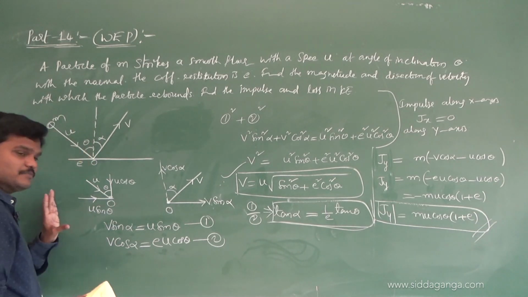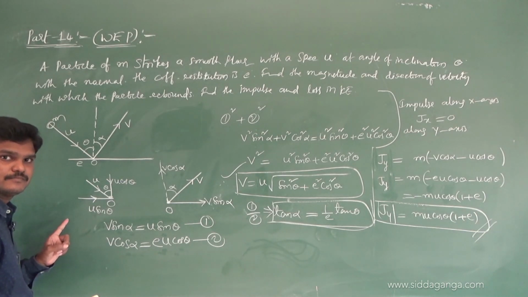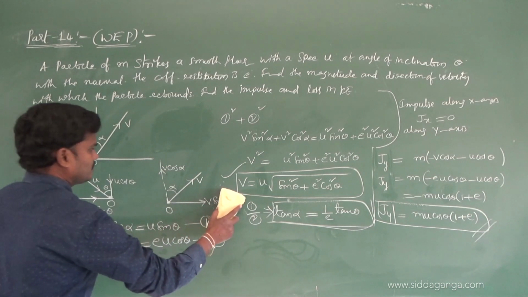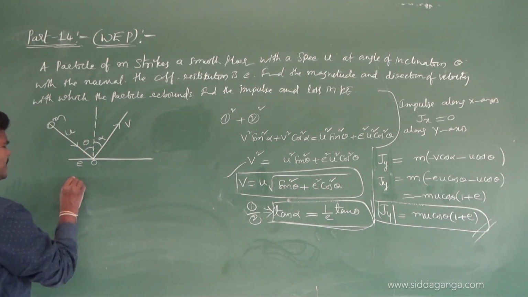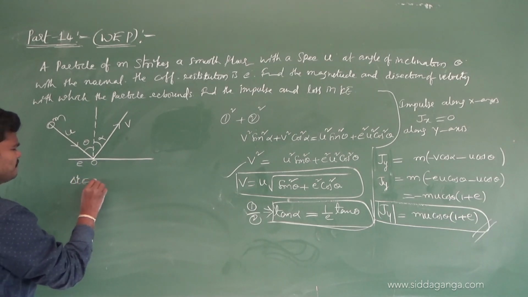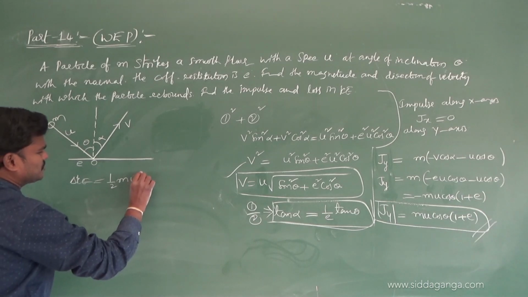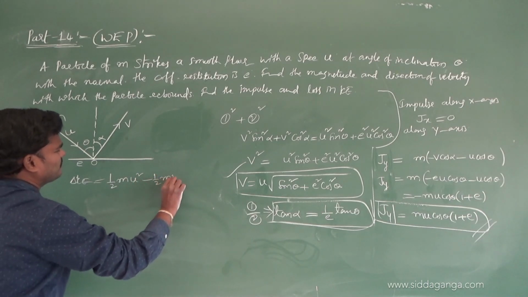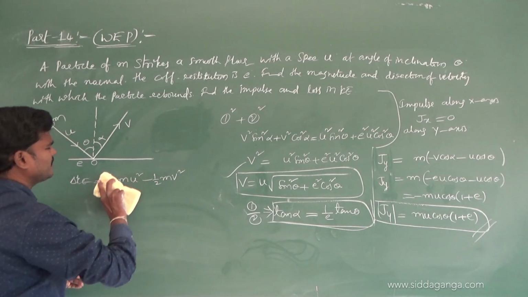Let me rub the left side part. Now let me find the loss in kinetic energy, delta KE, nothing but half m u square minus half m v square, initial minus final.